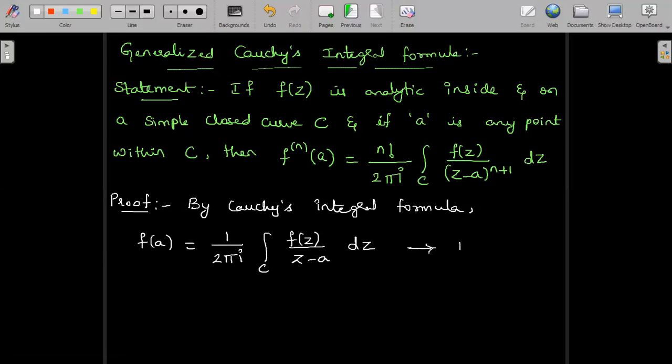Let me call this equation 1. Now we are going to apply a concept known as Leibniz rule for differentiation under the integral sign.